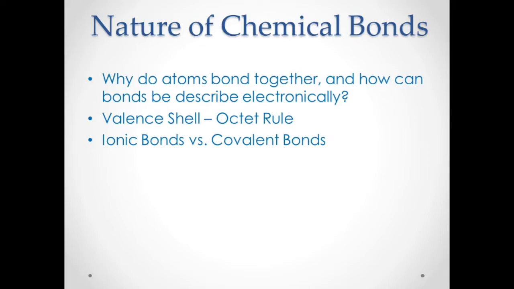They have the same 8 electrons on the valence shell, therefore potassium is more stable now if it gives off its one electron. That's the example for potassium.